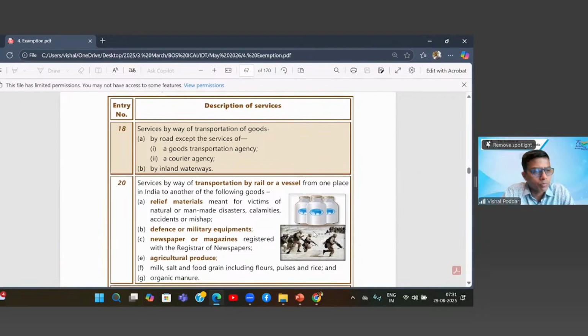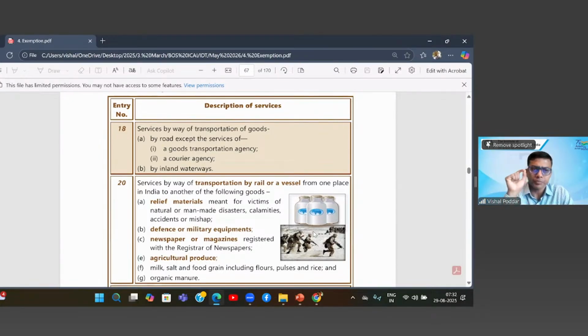Entry number 18, services by way of transportation of goods by road, except the services of a goods transportation agency, a courier agency, B by inland waterway. Okay, so first, this entry is very important. Now, we all have heard about GTA. Now, GTA, that is Goods Transport Agency, the services are taxable because of this particular entry.